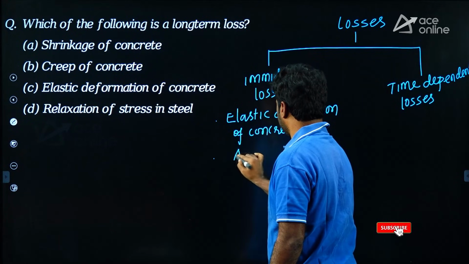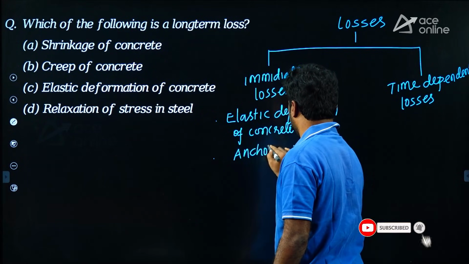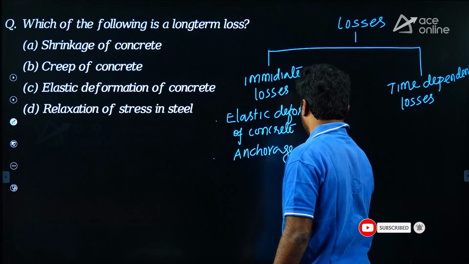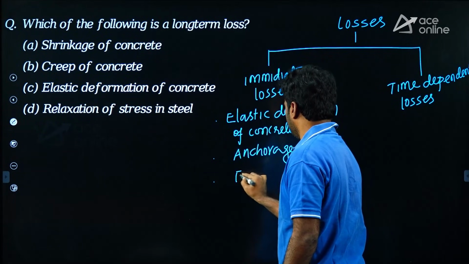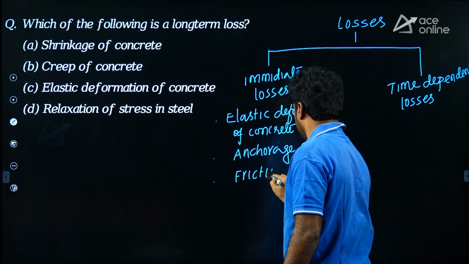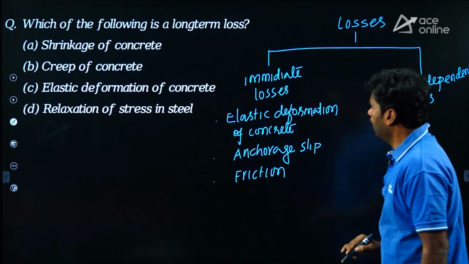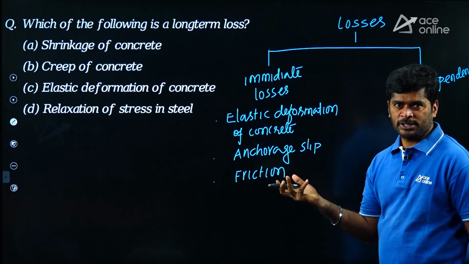Second one, loss due to anchorage slip. And next one, loss due to friction. These are immediate losses. Easily you can pick up the options now.